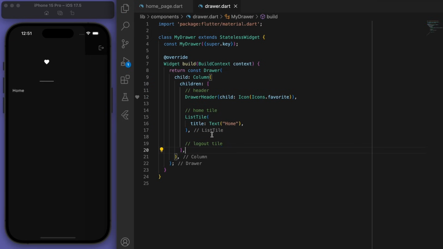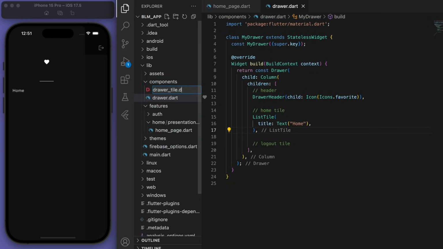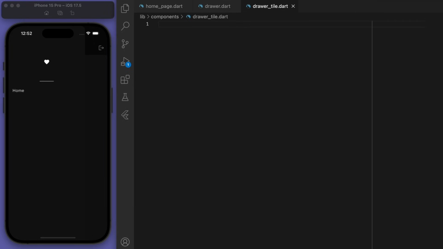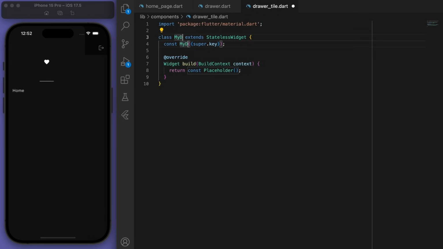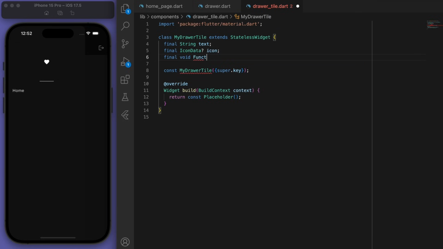And for these tiles, I'm going to put this in a new component called drawer tile so that we can reuse it. And so this drawer tile, let's require a text, an icon, as well as an on-tap function.